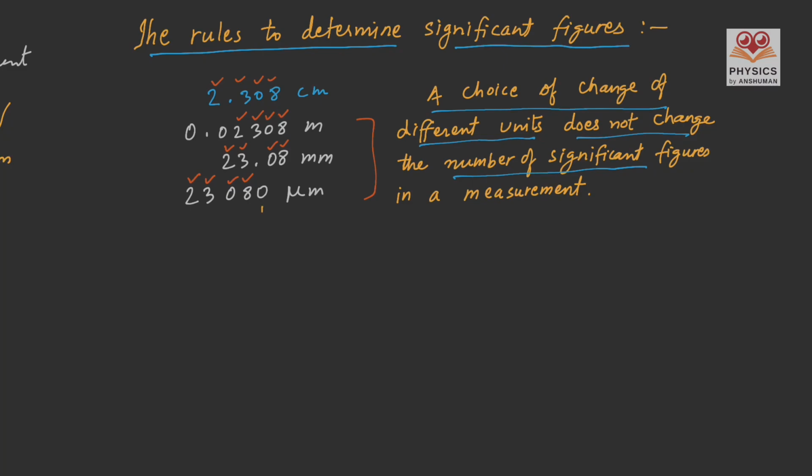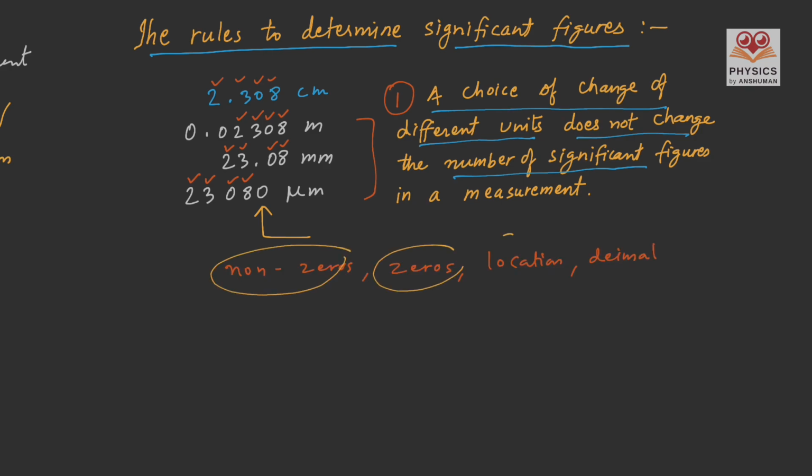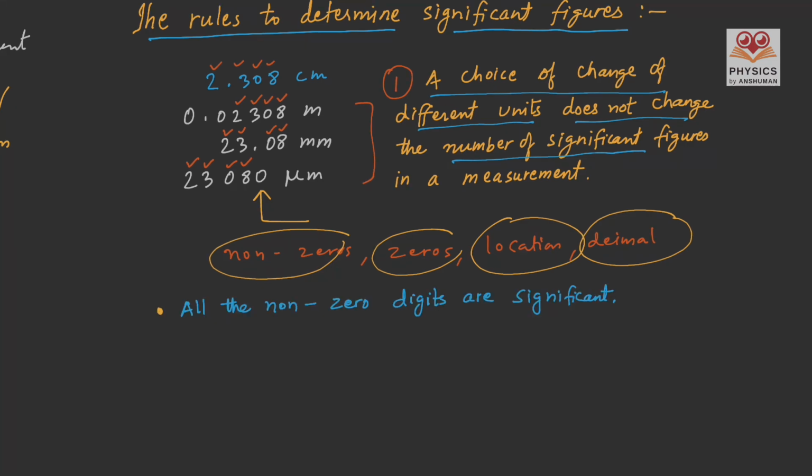And not choosing the last zero is part of the same plan. You can take this as the first rule in choosing significant figures. Here, non-zeros, zeros, location of the digit, and the decimals play an important role in choosing the number of significant figures.